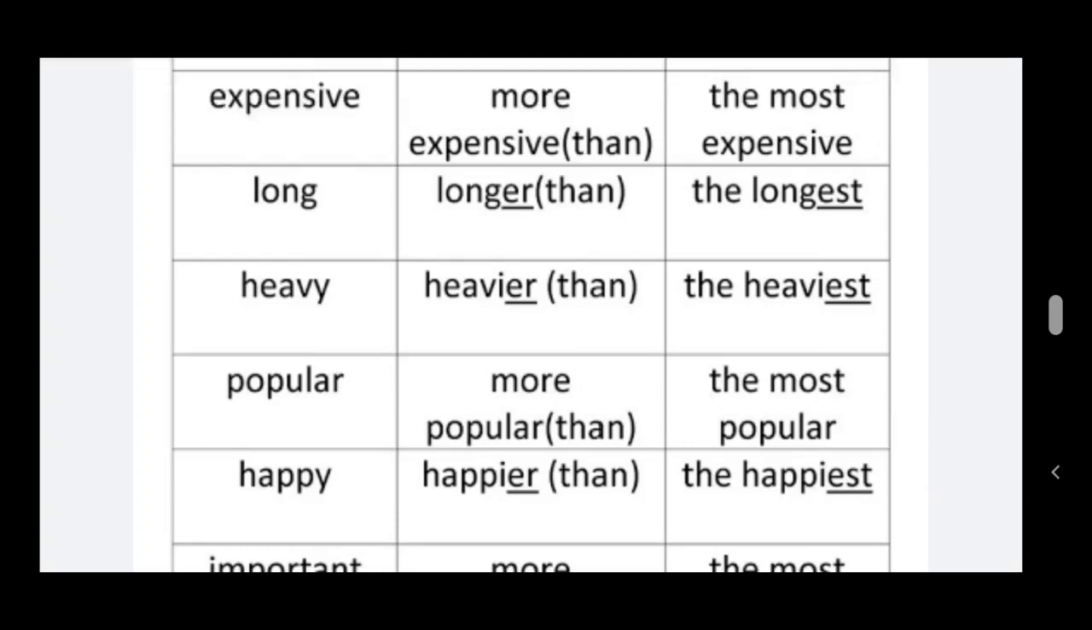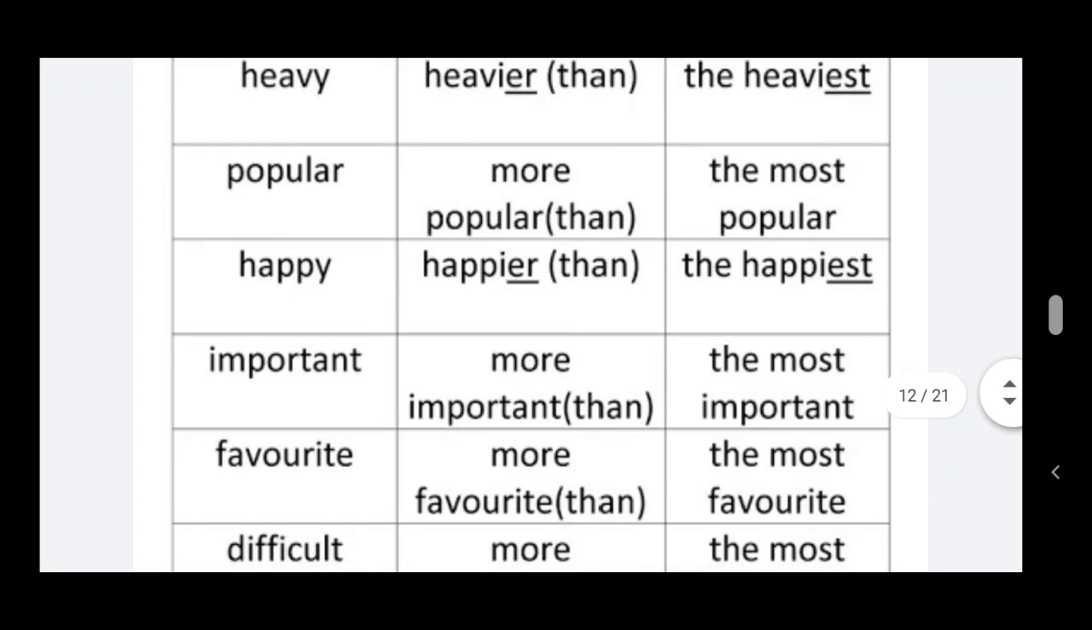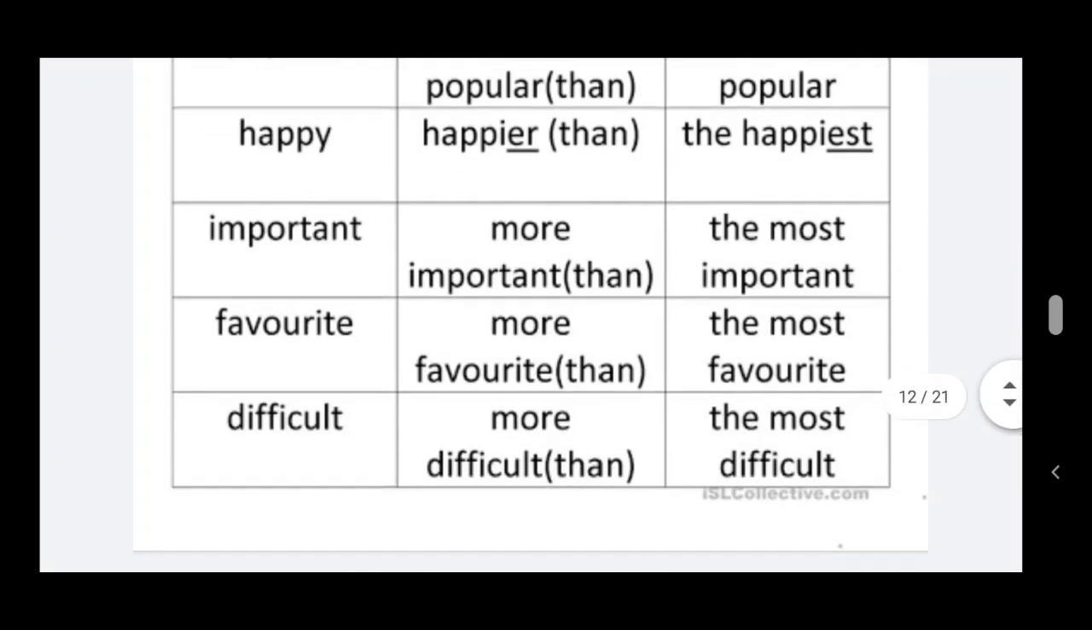Be clear in this, children. The next thing, popular, more popular than, the most popular. Happy, happier, because it ends with y, we are adding IER. So happy, happier than, the happiest. Important, more important than, the most important. Favorite, more favorite than, the most favorite. Difficult, more difficult than, the most difficult.